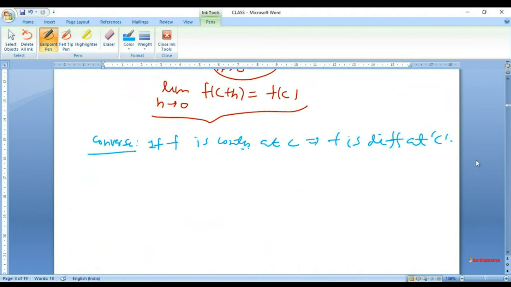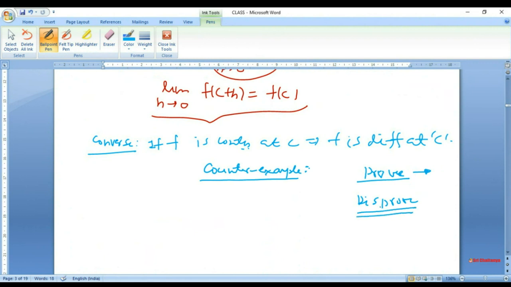If something is true, then I have to prove it. If something is false, I just have to give what mathematicians call a counterexample. So one counterexample is enough to destroy a claim, but hundreds of examples would not suffice to prove a claim. To prove a result, you can't give examples, you have to prove it indeed. To disprove something, one counterexample is enough, meaning one example that demonstrates that the theorem does not always hold. So here I will give a simple example: f of x is modulus of x.